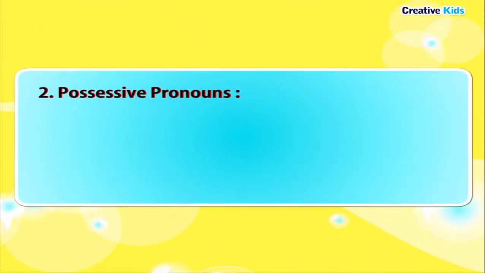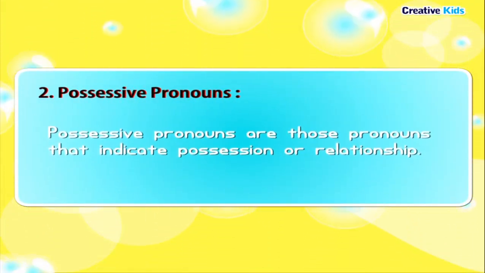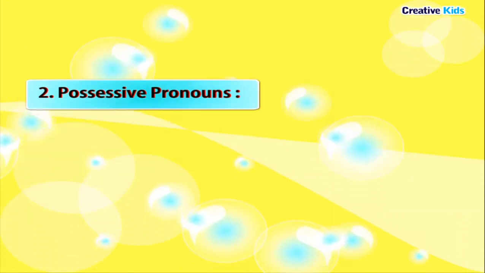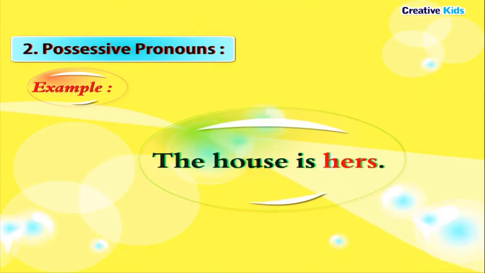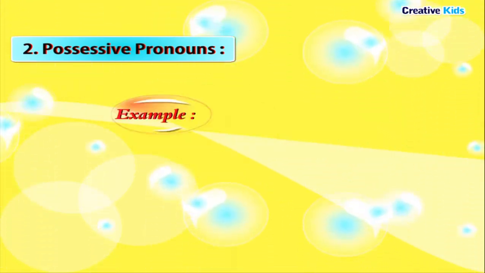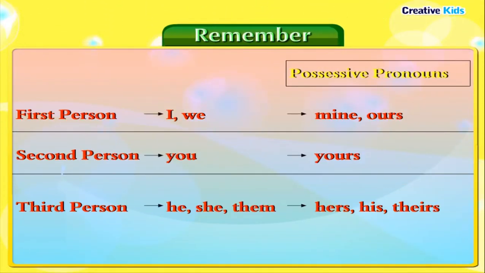Possessive pronouns. Possessive pronouns are those pronouns that indicate possession or relationship. Example: the house is hers. Remember, first person: I, we. Possessive pronouns: mine, ours. Second person: you.